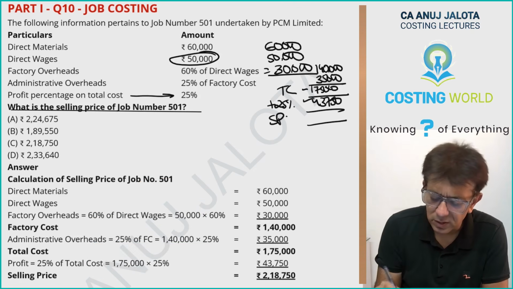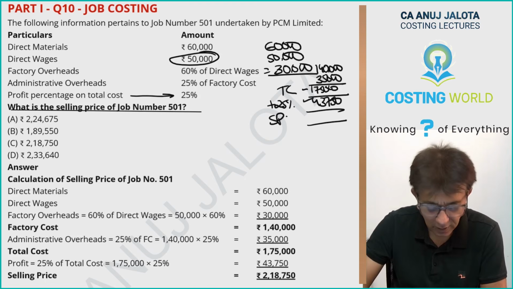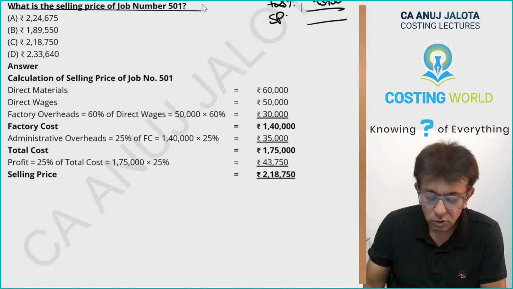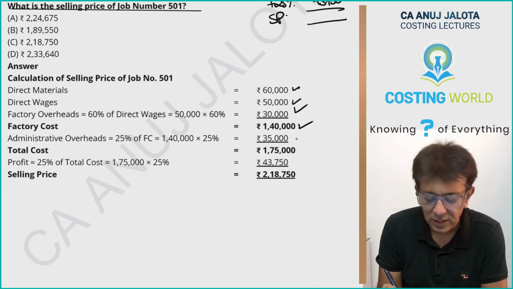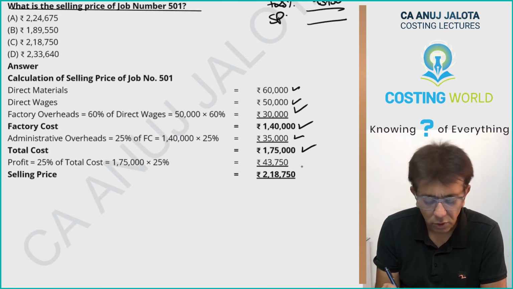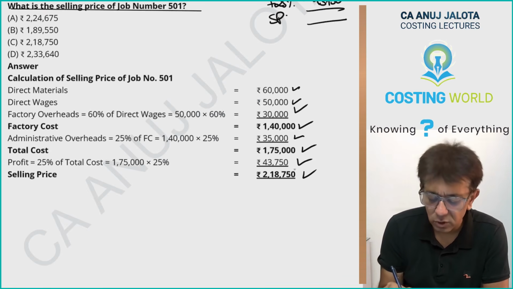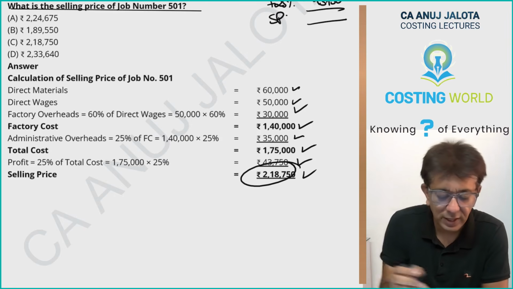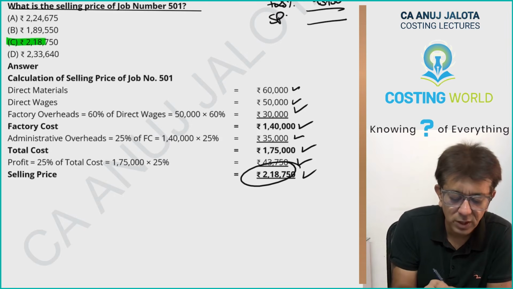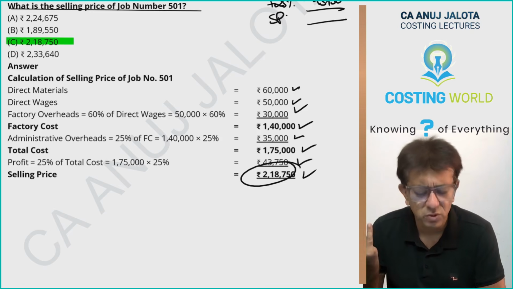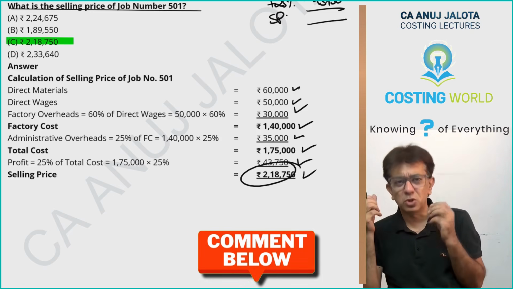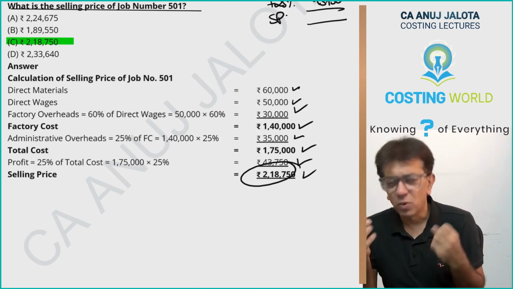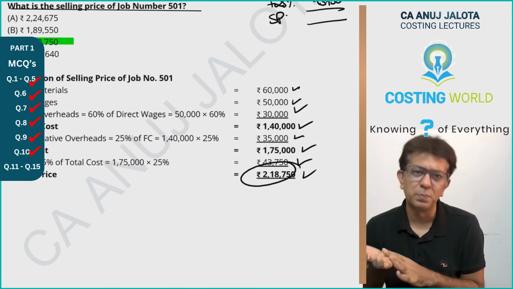I have done the same calculations over here also. So direct material, direct labor, factory overheads, that will give you factory cost. Add admin, that will give you your total cost. Add profit, that will give you your selling price. So the answer is 218750. That's it about this question. You just have to add up all the things. You can call this a question on job costing or cost sheet, whatever you want, but it is a simple question.